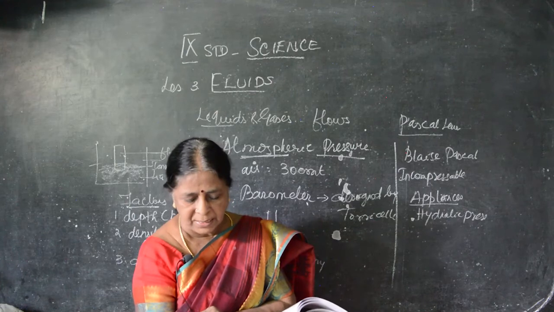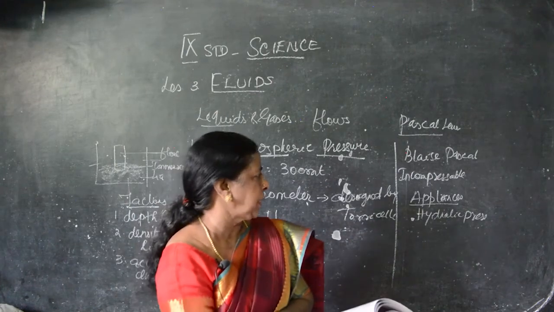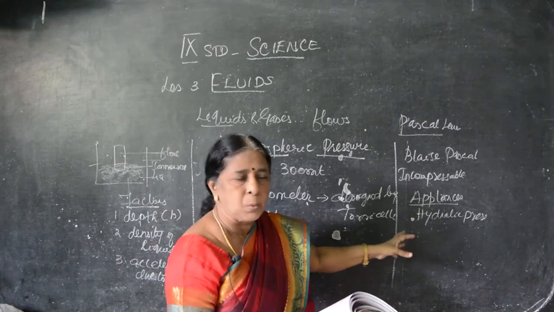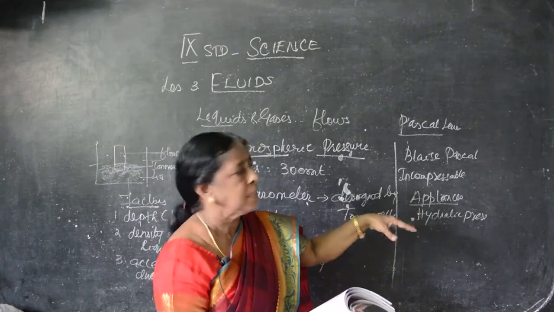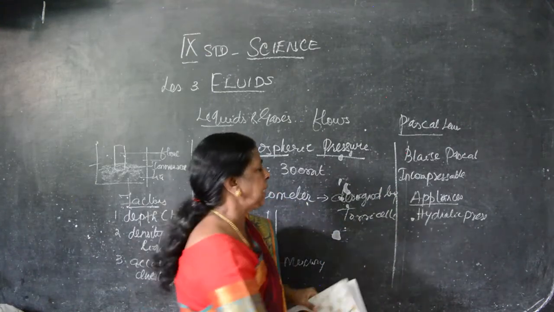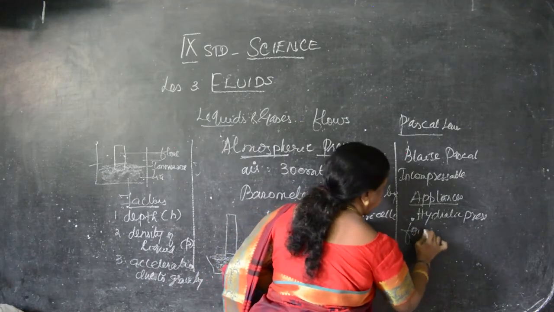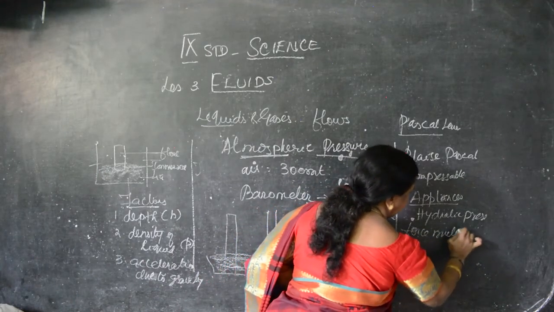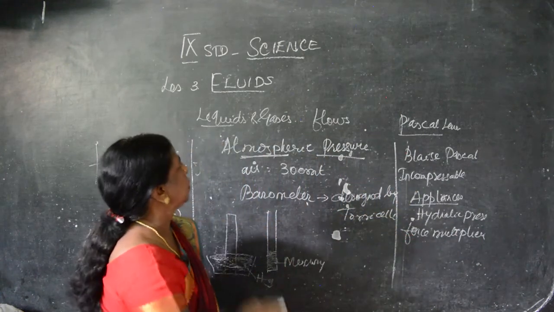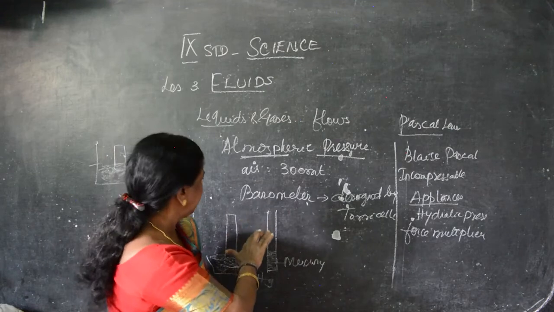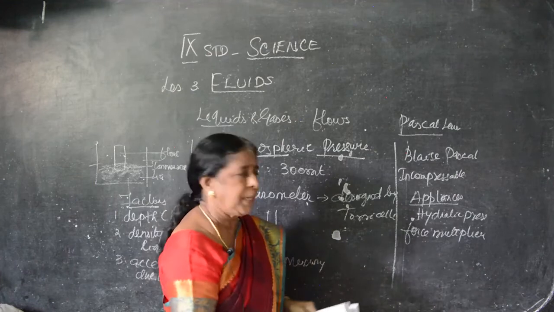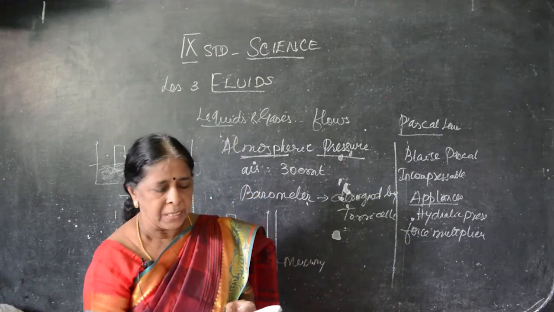Hydraulic systems that work in this way are known as force multipliers. This appliance is known as a force multiplier because the force applied on the piston is multiplied many times. So, clear children, we have seen atmospheric pressure, what Pascal's law is, and based on Pascal's law, the appliance that has been made, the hydraulic press. There are two pistons. Okay, I'll continue in the next class.